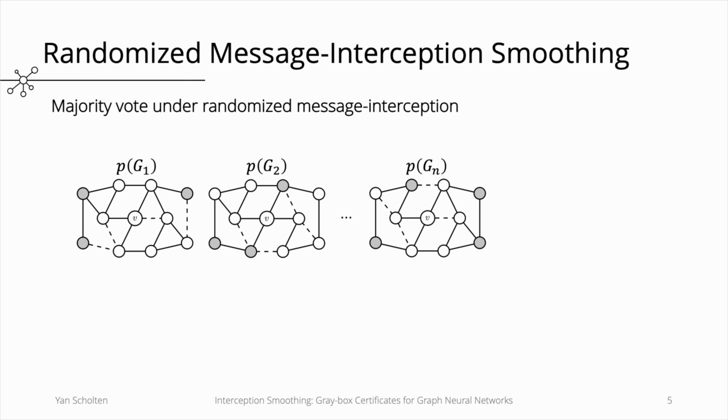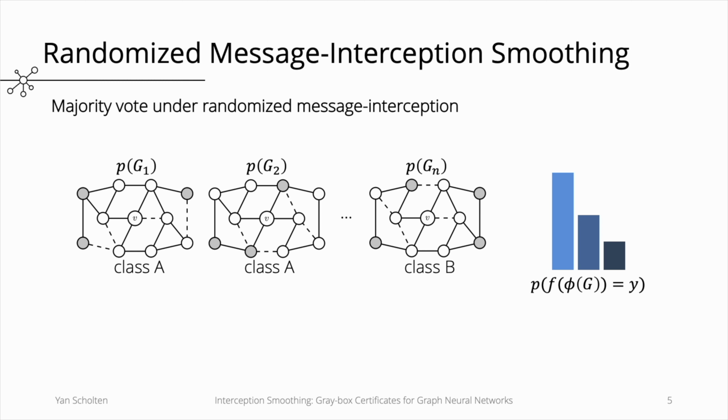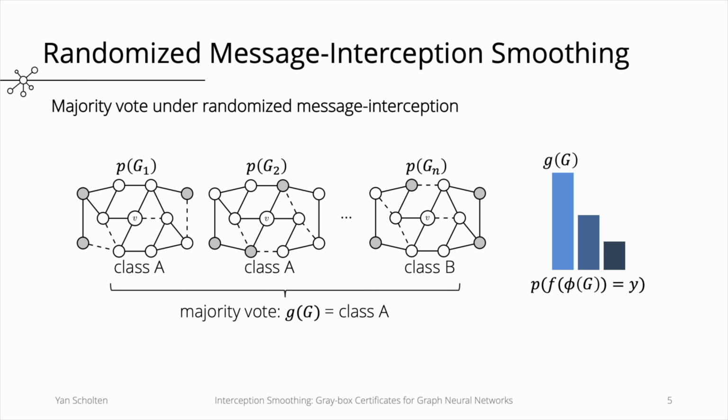In practice, we draw different graphs from our smoothing distribution, where we randomly delete edges and ablate nodes. Note that each of these graphs has a certain probability and that we use a graph neural network to classify the node in each of these graphs. So this yields a probability distribution over class labels. In the end, we construct a so-called smooth classifier that takes the majority vote among these predictions, which corresponds to the class with the largest probability mass in this distribution.